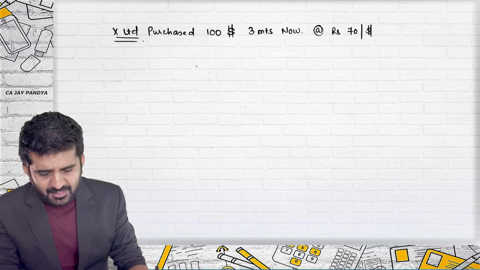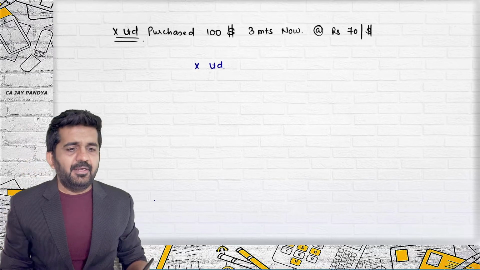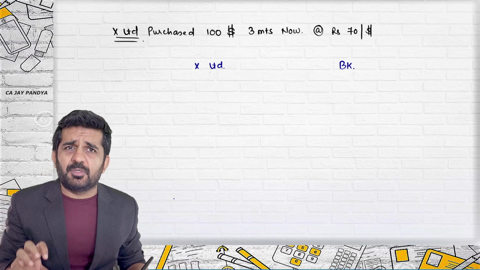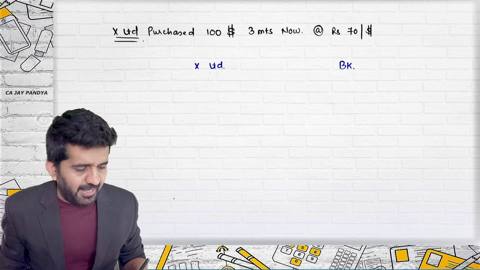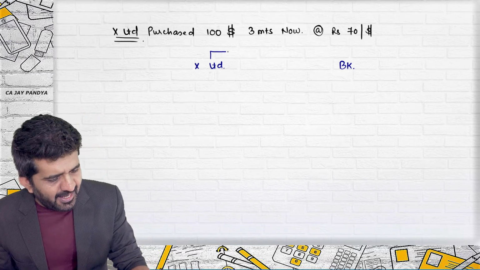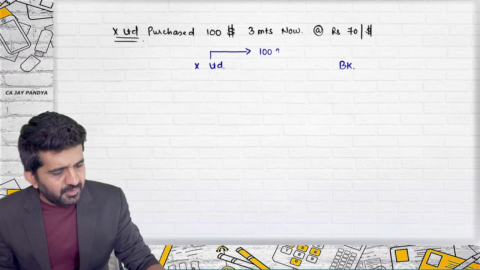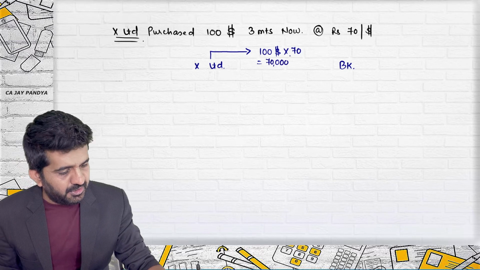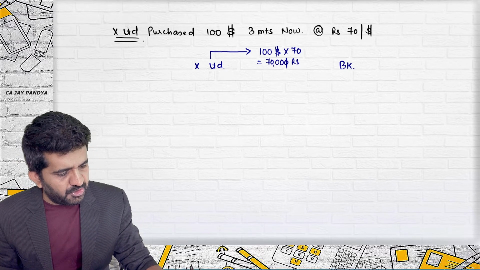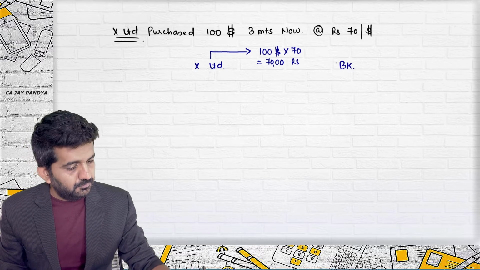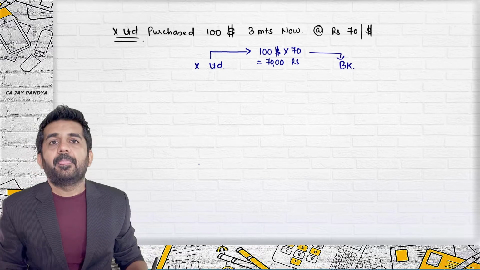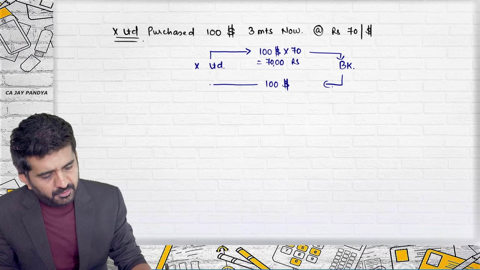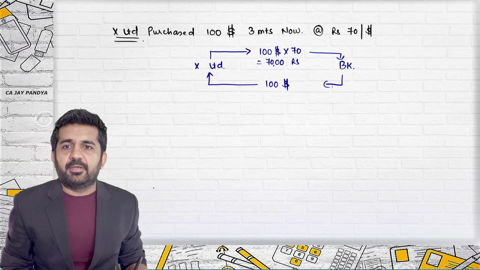Which two parties are involved? X Limited, and say a bank or foreign exchange dealer. Let us, to make it easy, keep it a bank. Is it all right? What is the contract? X Limited will be paying $100 multiplied by 70, that is 7,000 rupees to the bank, and the bank will be giving $100 to X Limited.